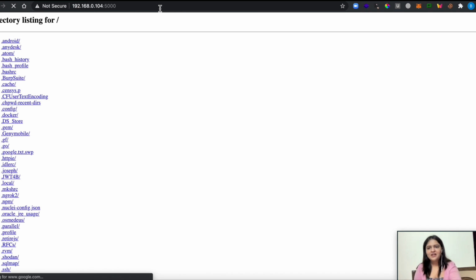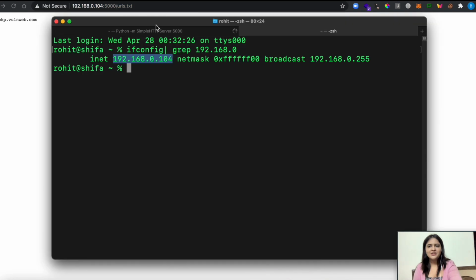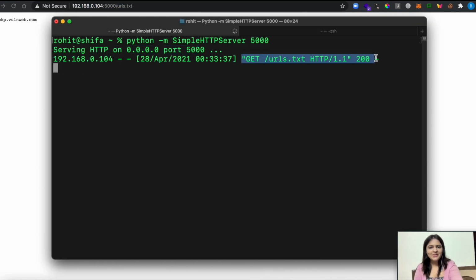Now all my local files are accessible through this directory listing. The file that I am interested in at this moment is urls.txt, so I am going to find urls.txt and click on that. As you can see, this is a text file which is hosting some random text. Now I am again on my terminal. On this tab, you are able to see that there was one GET request for the particular file, urls.txt, and the status is 200, which means the user was able to get that file.